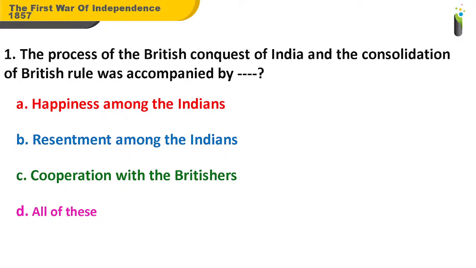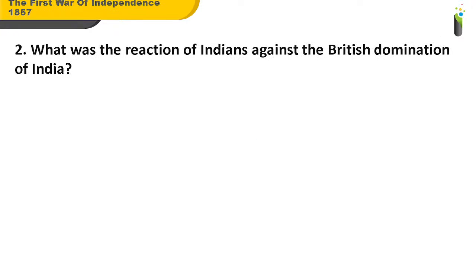So the answer is B, that is resentment among the Indians. So I repeat, the process of the British conquest of India and the consolidation of British rule was accompanied by resentment among the Indians.